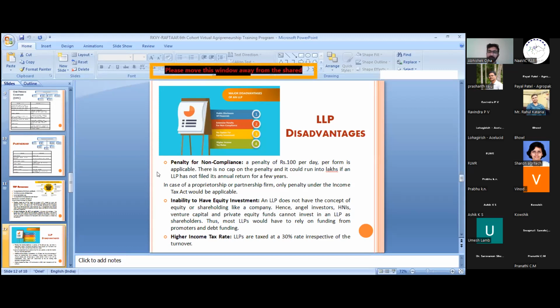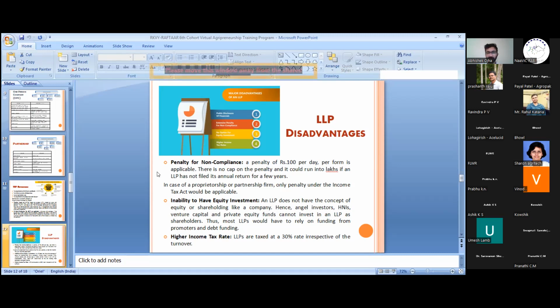They cannot take the amount from angel investors or venture capitalists or any other person, except from promoters. The promoters are the people who promote, the first directors of the company while incorporating a company.